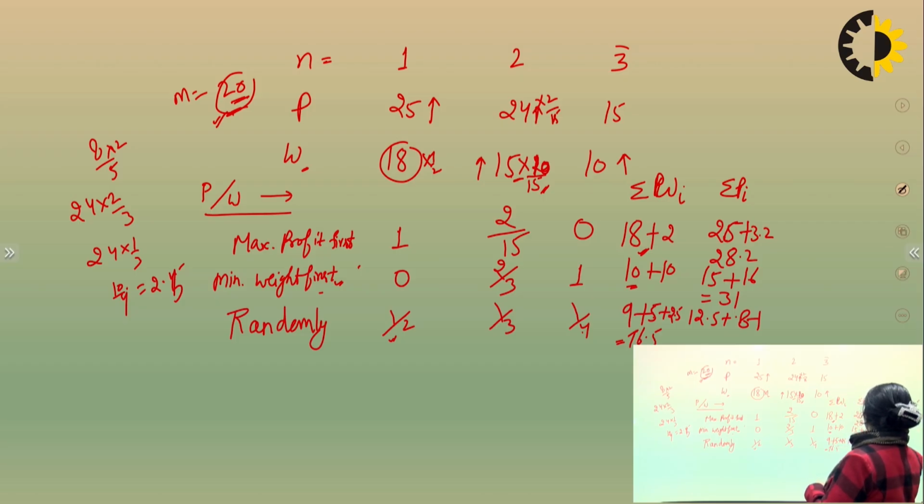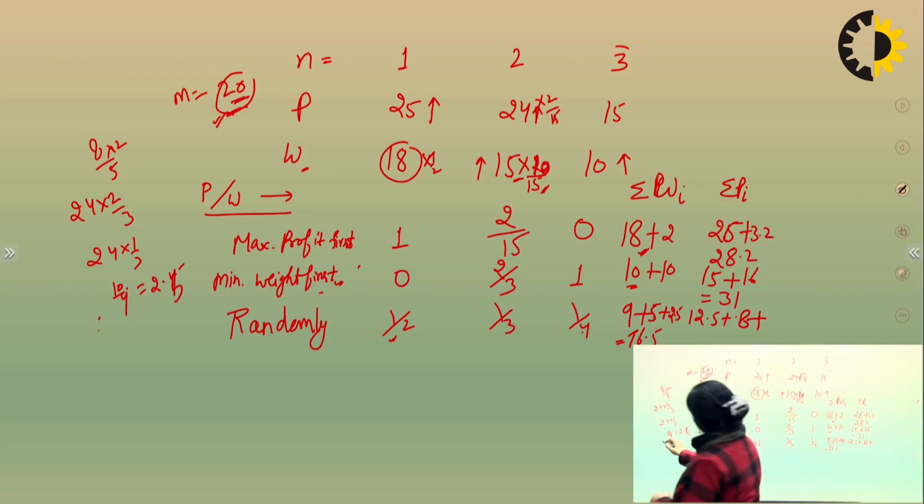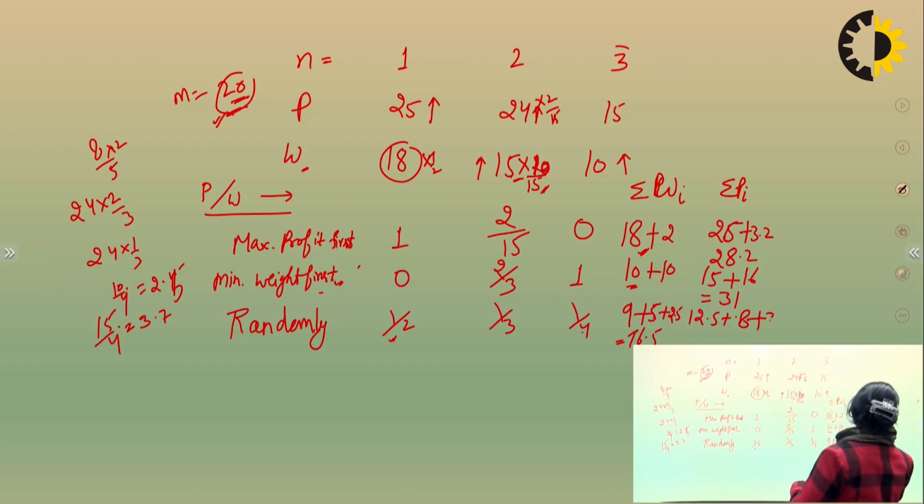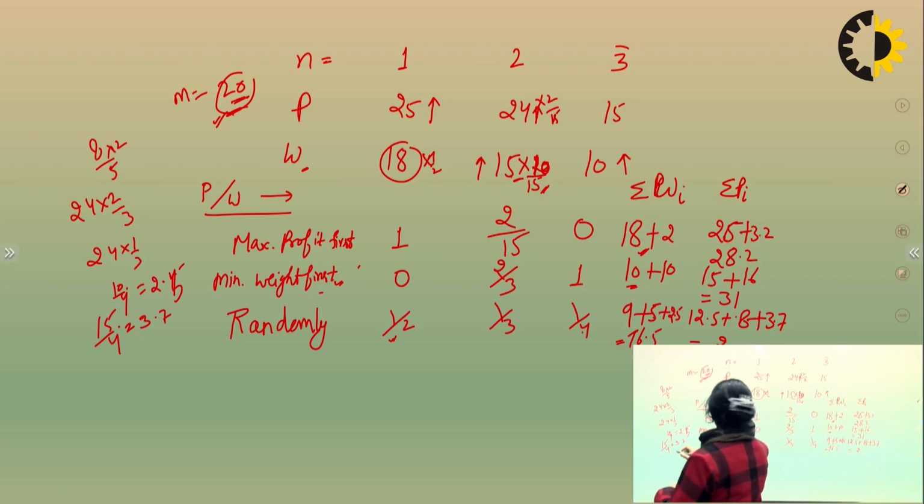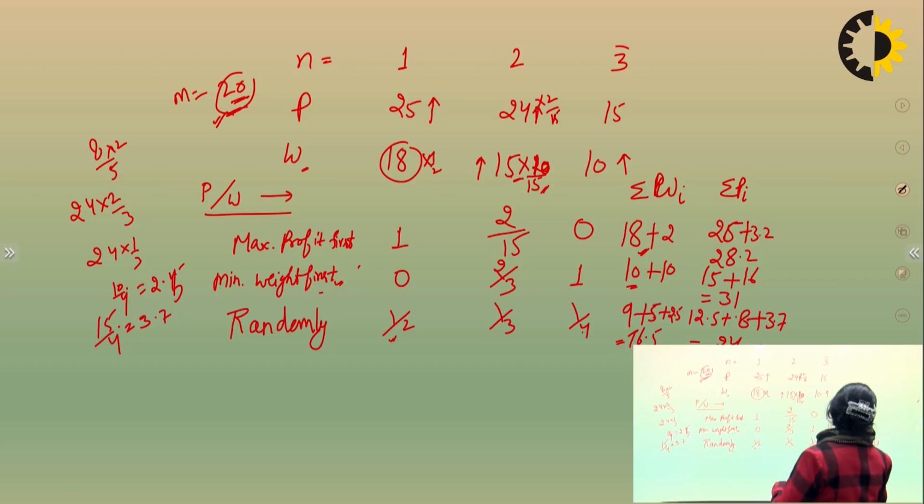Similarly, you will write the profit: this is your 8, 15 by 4, again 15 by 4, 3.7 something. Right? This is your total profit, 20.5 or 23.5, or plus 7. It means 24 point something, right?